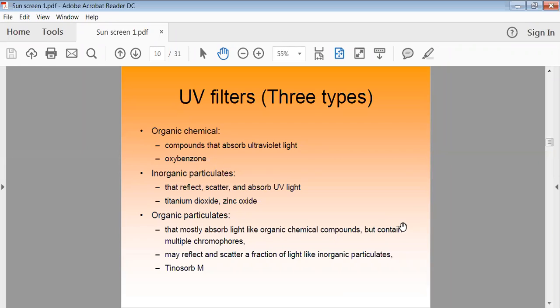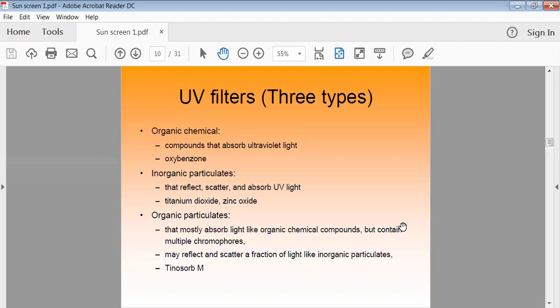Then there are inorganic compounds, or inorganic particulate materials. They have the ability to reflect the sunlight or scatter the sunlight, and sometimes they may absorb some amount of that light. Titanium dioxide and zinc oxide are examples of such inorganic particulate material, which can reflect as well as scatter the sunlight, and some amount of light will be absorbed. In this way they can protect your skin.